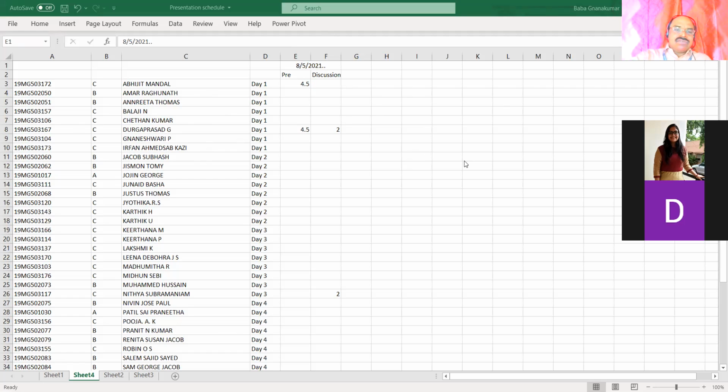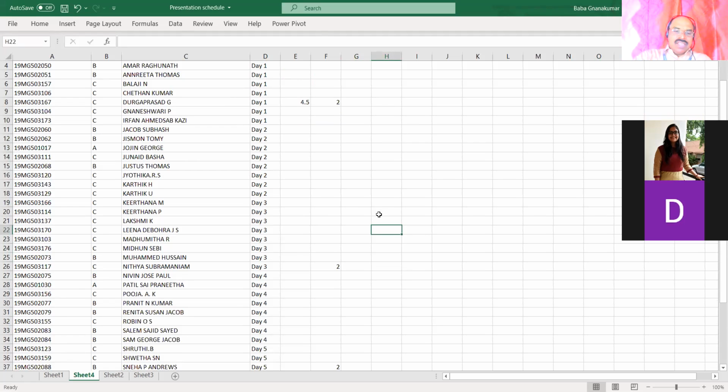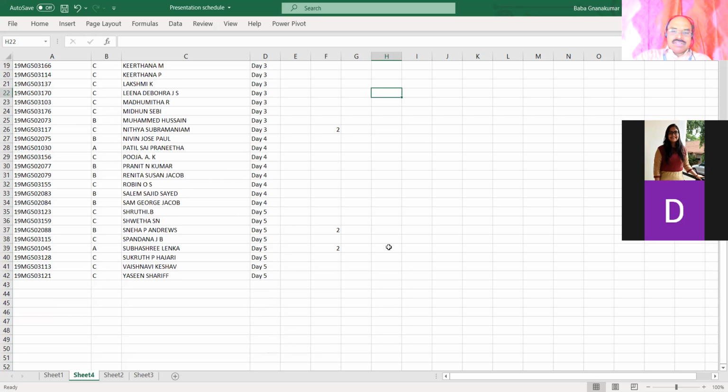Then for the questions and discussion, both of them presented well, so I gave this mark. Nitya asked a question. Sneha answered the question. Sneha, check whether it is your name. I gave the mark. Then Subhashri asked questions.